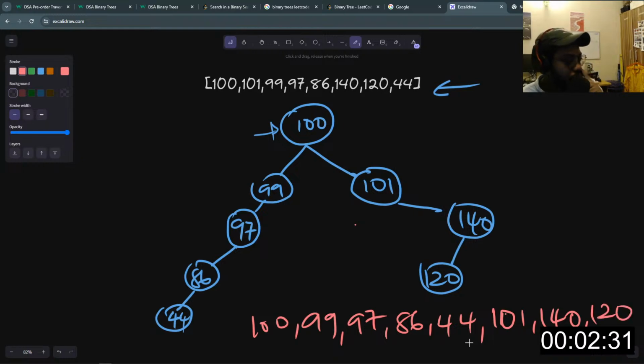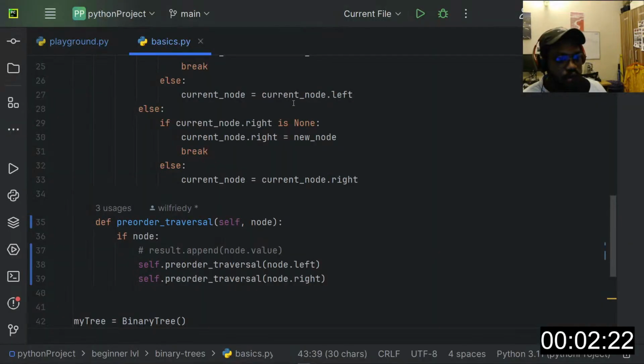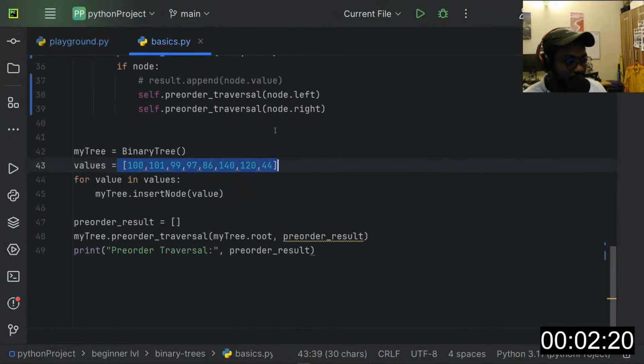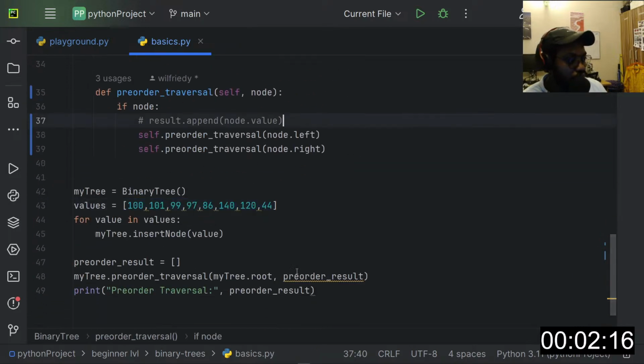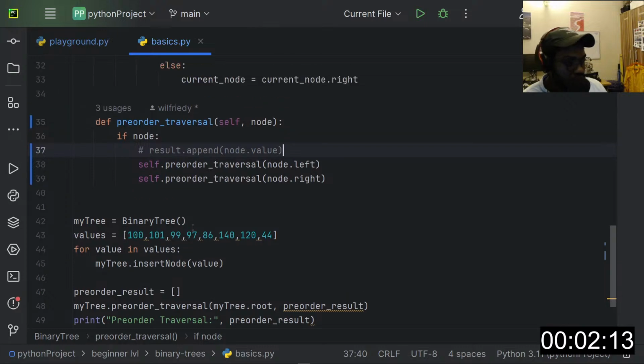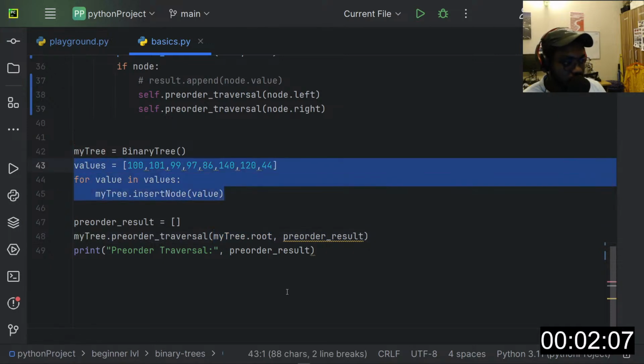So this is what the results will look like at the end of the day after we run the traversal function. But you know what, we need to verify that, right? So I will quickly run this function. So we have a pre-order traversal. We pass in the root node because we are inserting every value here.